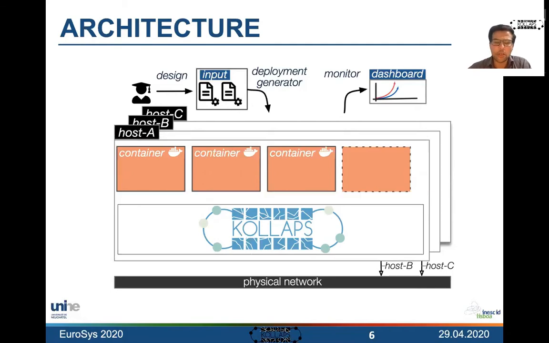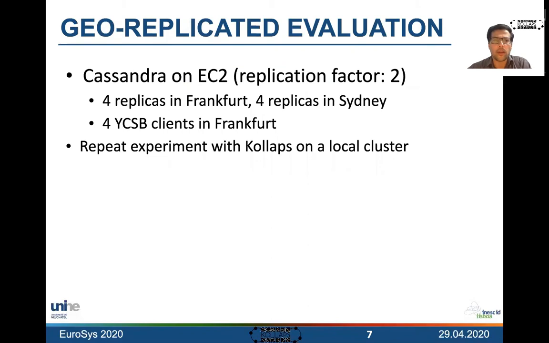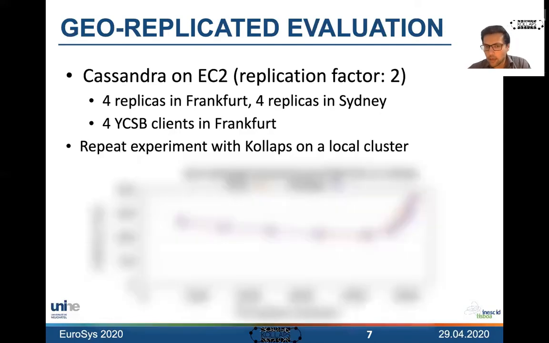For instance, consider the following scenario of a Cassandra deployment on Amazon EC2, where we have 4 replicas in Frankfurt and 4 replicas in Sydney, and 4 clients also in Frankfurt. So we run the system on EC2, we gather throughput and latency metrics, and then we run the same experiment on Kollaps in a local cluster with similar hardware, and these are the results.